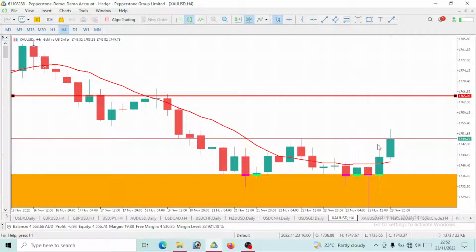Take a look at this 4-hour time frame. You saw that price rejected here, went up, and broke above it. Though we are having a pullback, which is more visible on the 1-hour time frame, once this pullback is over on the 1-hour time frame, we can expect a continuous bullish move.